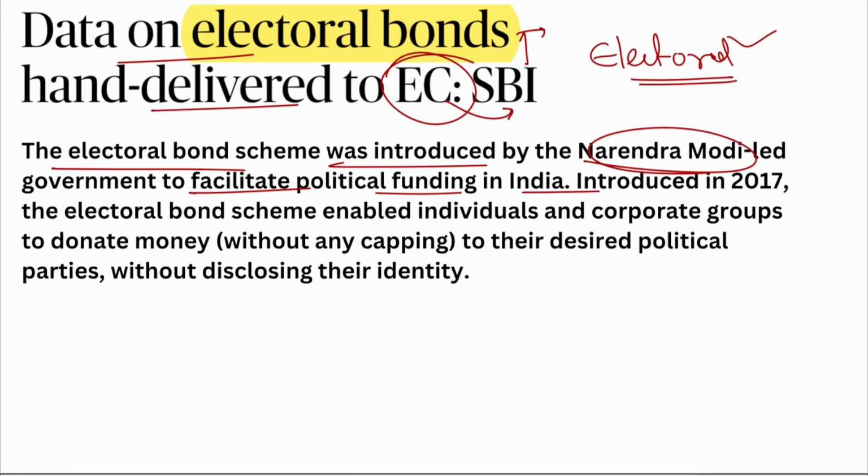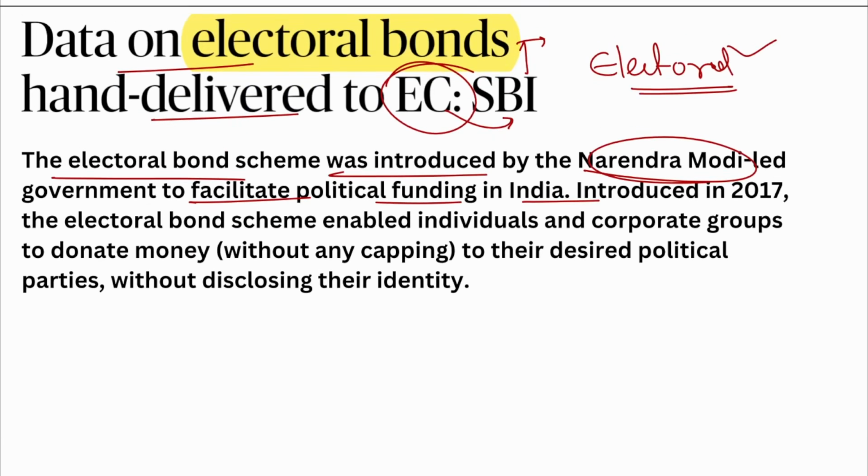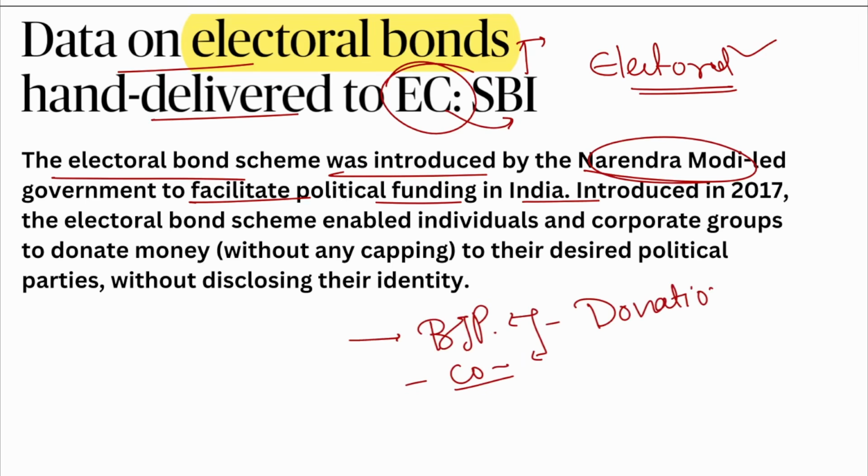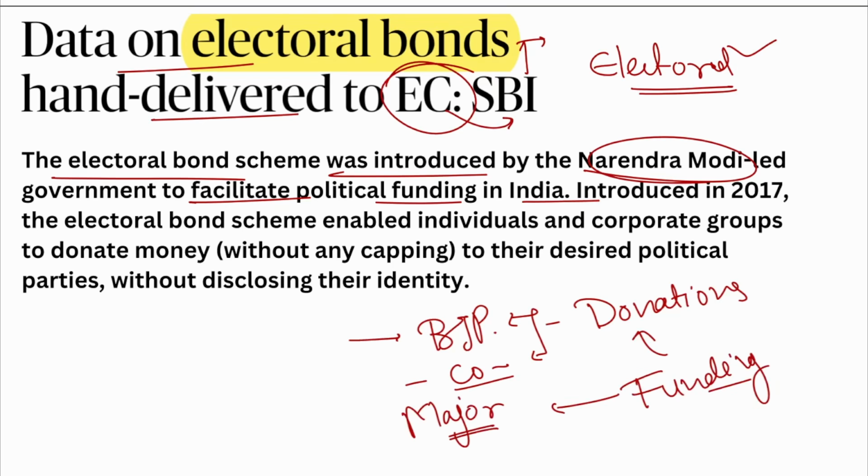So now, very obviously, let's say we have very major political parties. Let's say BJP it is, or Congress, or whichever parties are there. They are all running on the donations, and that is known as the political funding. All right, this funding comes from major players, big businessmen, or big industrialists. Let's say Adani, Ambani, whichever.